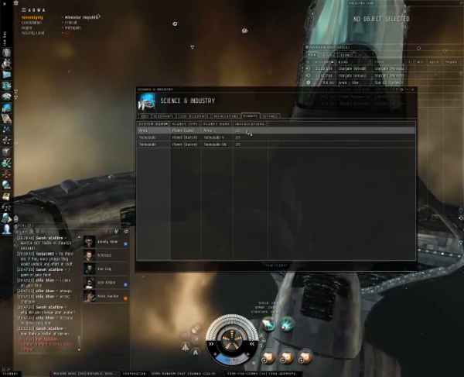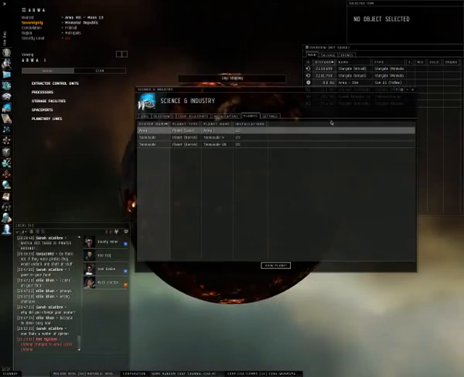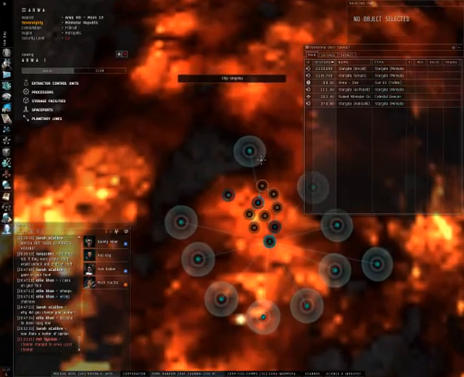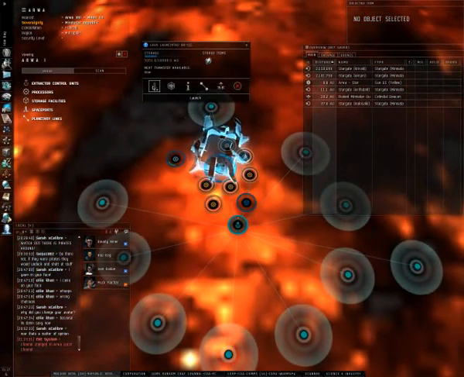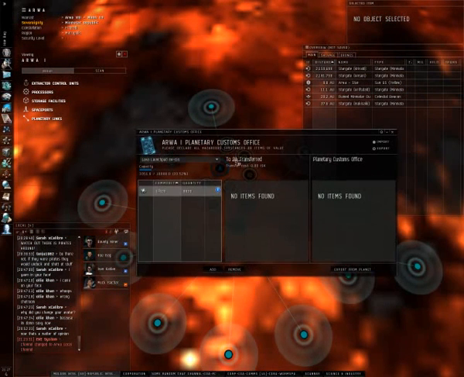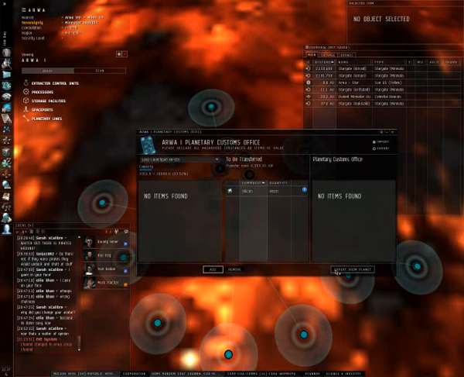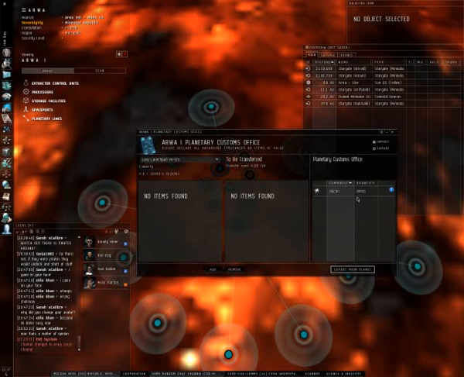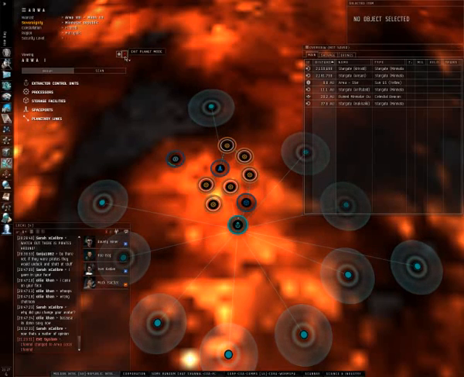So I go back to my industry tab and click view planet, and quickly click on my launch pad, hit the launch button, and it brings up a menu where I can add my product to be exported. So I hit the add button and mouse over to the export button, and boom, the launch pad has exported my product to the customs office.